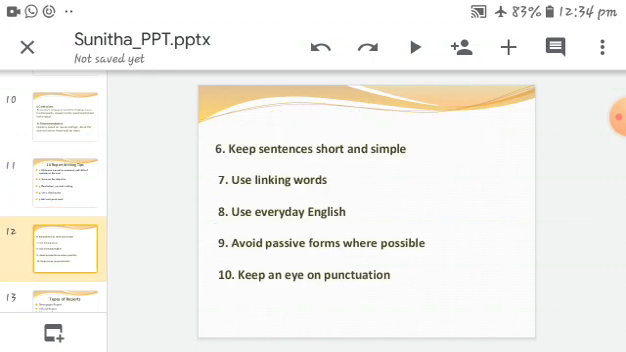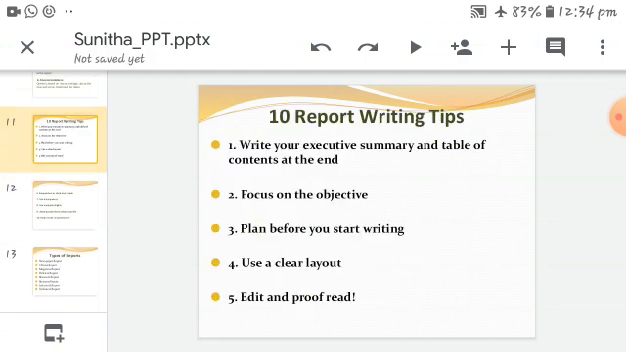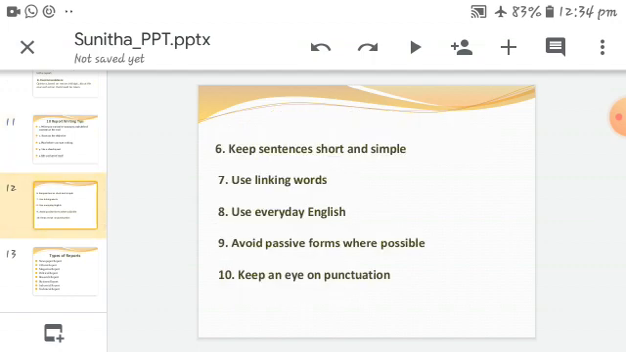Okay. The sixth one, keep sentences short and simple. The seventh, use linking words. The eighth one, use everyday English. The ninth one, avoid passive forms where possible. And the 10th one, keep an eye on punctuation. So these are the important 10 points. Before writing the report, you can keep these points in your mind. These are the 10 report writing tips.